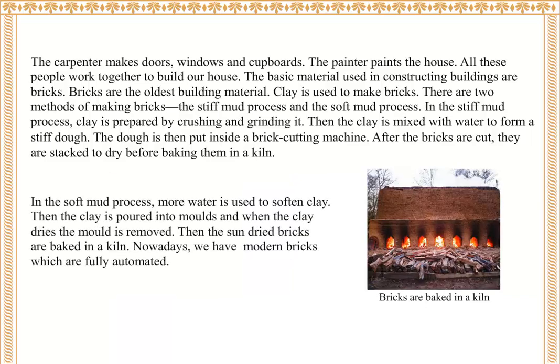In the soft mud process, more water is used to soften clay. Then the clay is poured into molds, and when the clay dries, the mold is removed. Then the sun-dried bricks are baked in a kiln. Nowadays, we have modern bricks which are fully automated. Bricks are baked in a kiln.